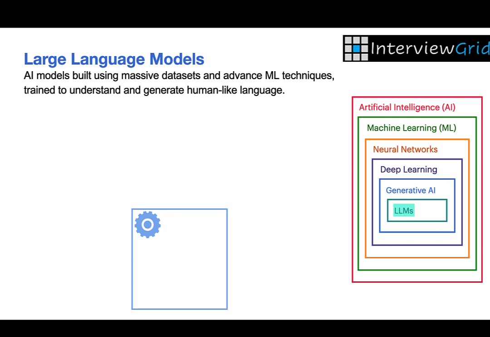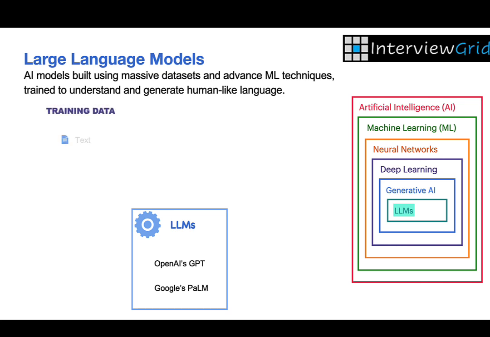Large language models can perform a wide range of language-based tasks, such as answering questions, summarizing text, writing content, translating languages, and even coding. The large language models used are deep learning models, which use deep learning techniques like transformers for text. Examples of large language models are OpenAI's GPT series and Google's PaLM.